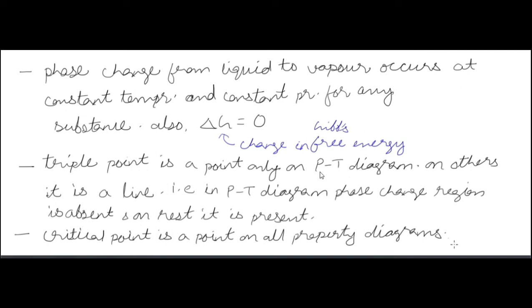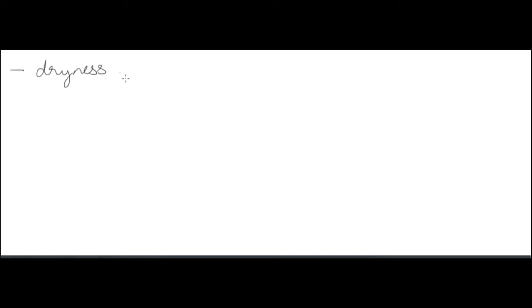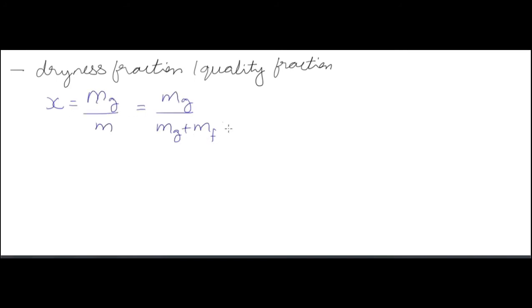Now, dryness fraction or quality fraction is represented by a small x, which is equal to the mass of the saturated vapor divided by the total mass. Total mass is equal to mg plus mf, that is, saturated vapor mass plus saturated liquid mass.